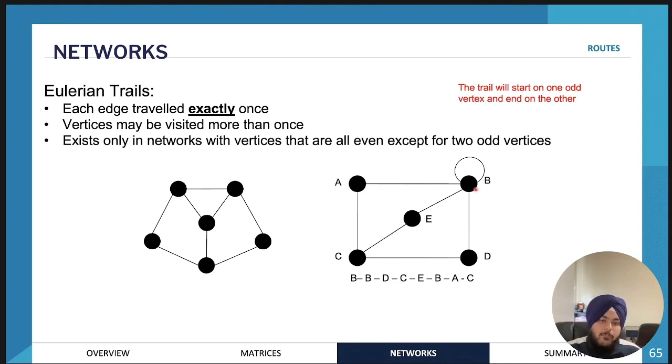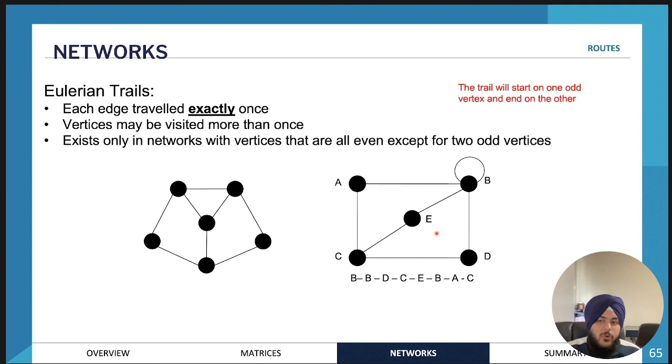So for example, in this one, which vertices are odd? We have vertex C and vertex B. They're both odd. So 1, 2, 3, 4, 5, and 3. So they're both odd here. Therefore, this will be an Eulerian trail. So all even except two odd vertices. We need to visit every edge, and we can repeat vertices, but we don't have to.